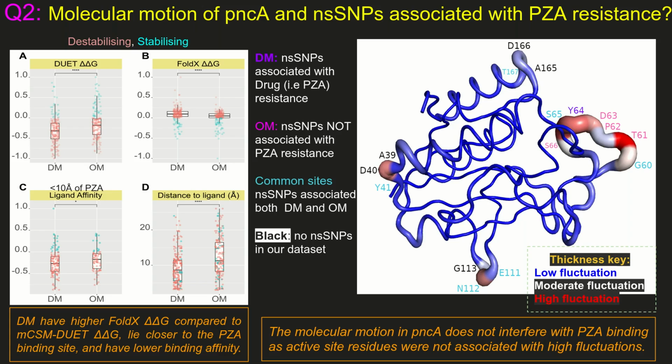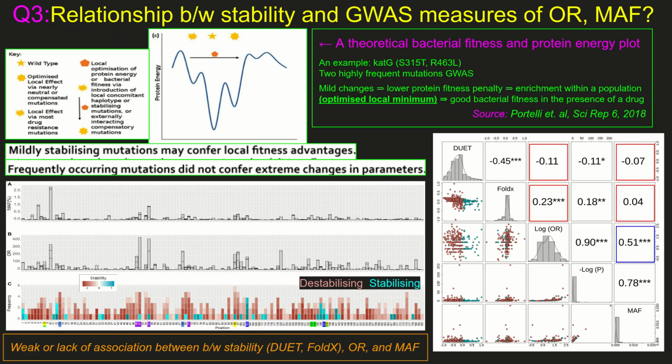Moving on, right figure. We also wanted to understand the impact of pncA's molecular motion to see if it helped explain some of the DM-OM distinctions. We used the DynaMut web tool for this and found that the molecular motion in pncA does not interfere with PZA binding, as active site residues were not associated with high fluctuations, with large molecular motions mainly restricted to the loop region 60 to 66.